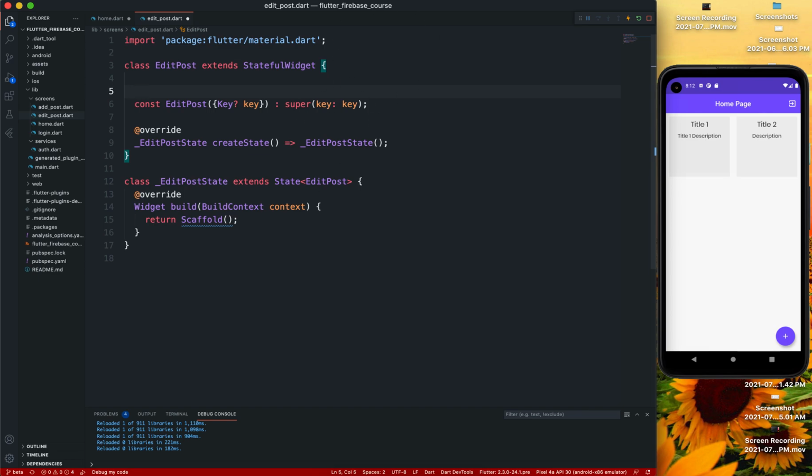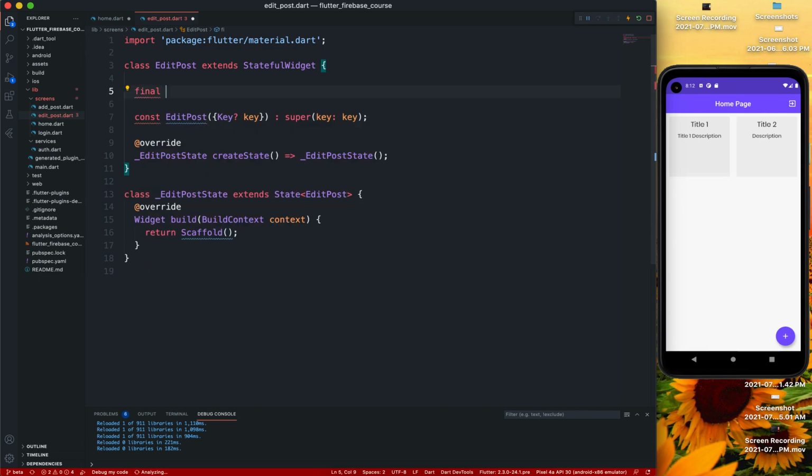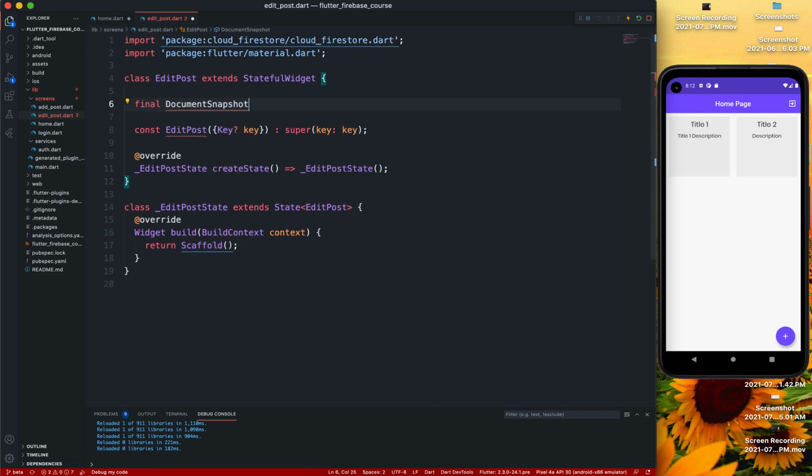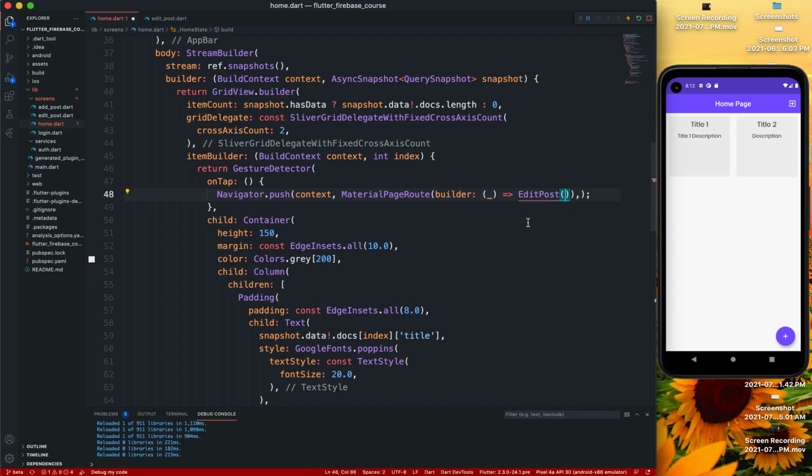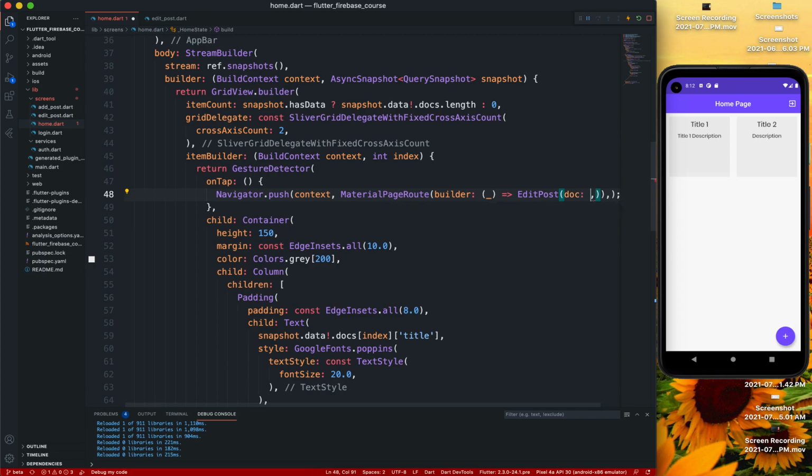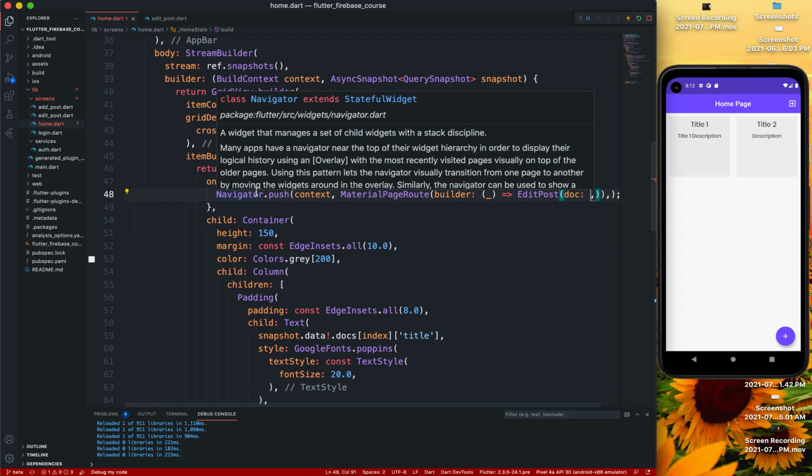So we'll make a final DocumentSnapshot doc, and we'll require that. Like, we'll add this and we'll add required. Then what we'll do in our build method, why we do this is that we'll push this and we'll pass in the document, and the document is going to be, right, this.